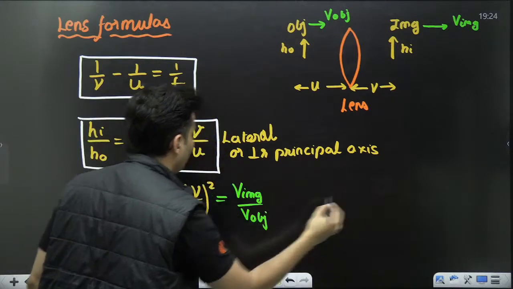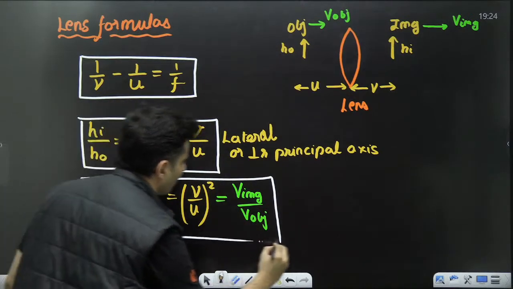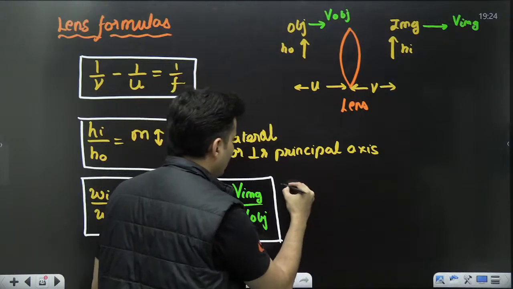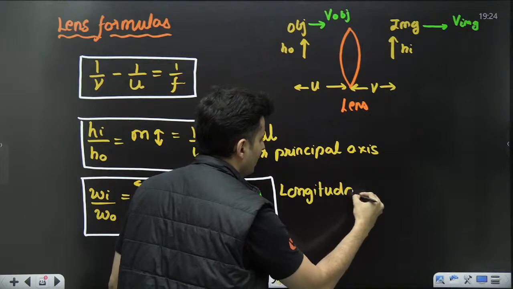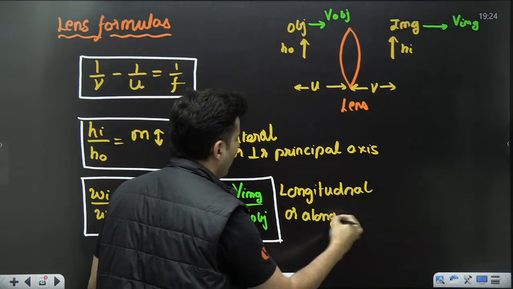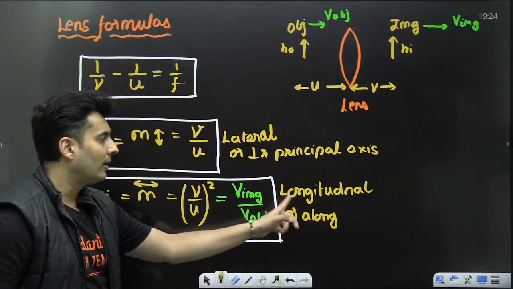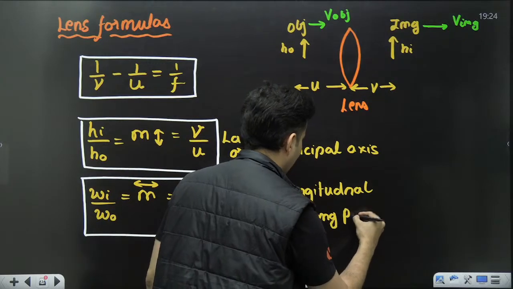So it's one single formula only which you need to remember, longitudinal wise. So this was your longitudinal formula, or I can say along or parallel, long. You can see long over here, along the principal axis.